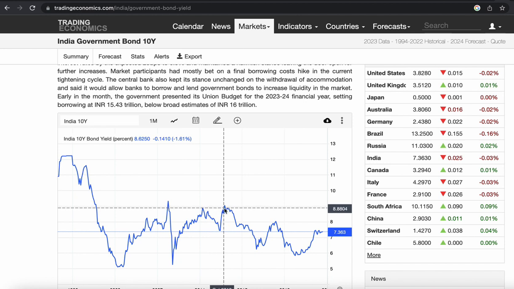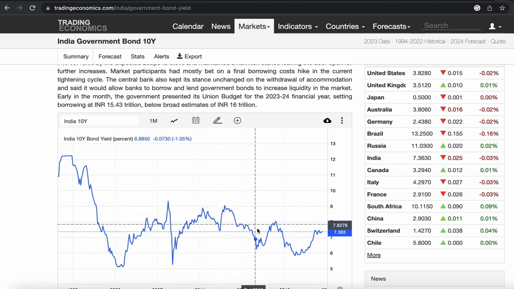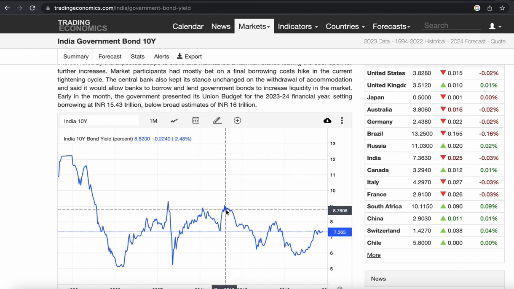It will affect your end corpus also, because you have planned for X amount of monthly amount, but due to this interest rate fall or a bad economy, you will get affected. So you need to plan in such a way that you will not get affected by these market movements in your retirement portfolio.